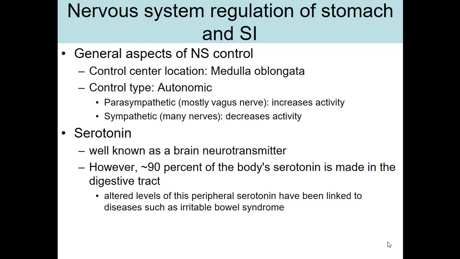Most of us know serotonin is a neurotransmitter that's really important in the brain, and it definitely is. But many of us don't know that over 90% of the serotonin that's made in your body is actually made and used in the digestive tract. Altered levels of serotonin at the digestive tract level have been linked to diseases like irritable bowel syndrome. There's also a clinical application here.